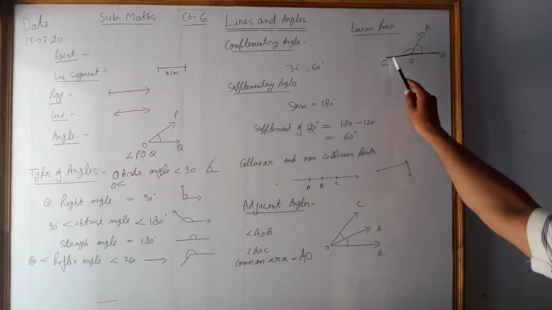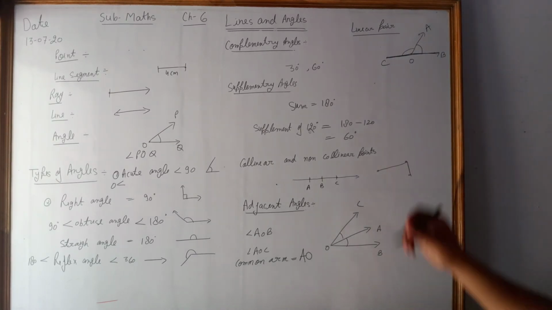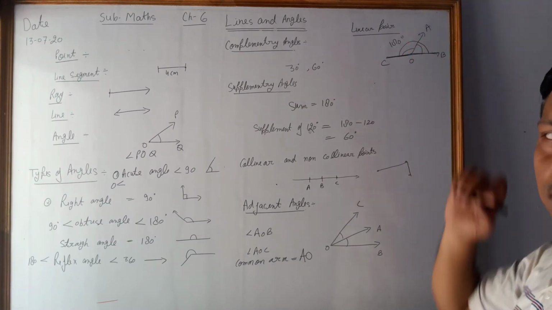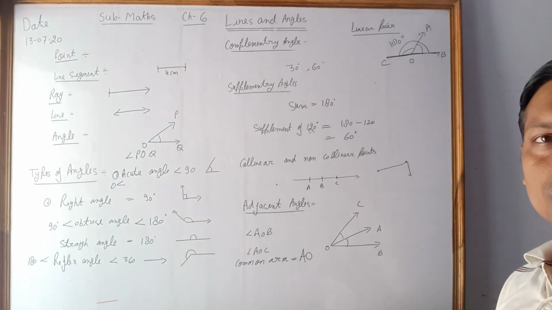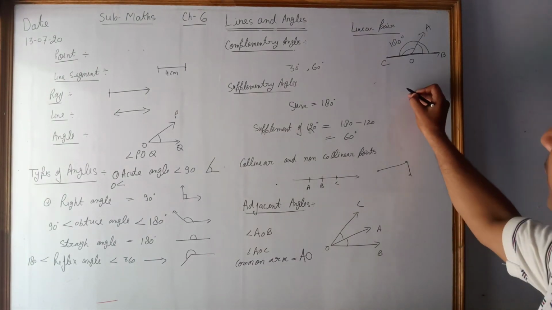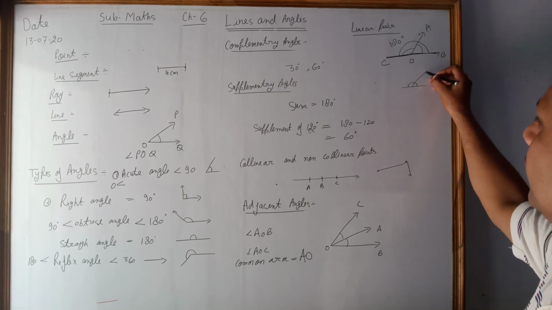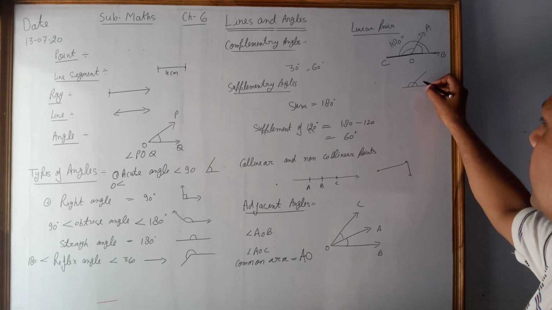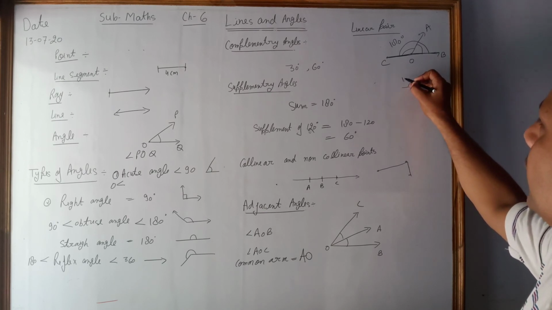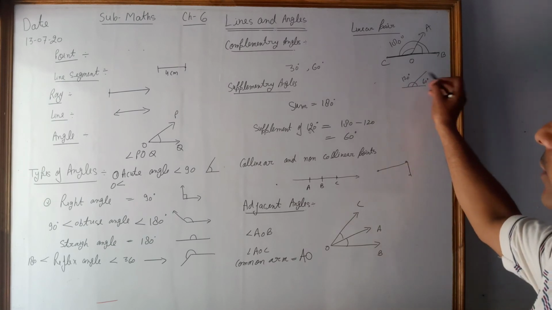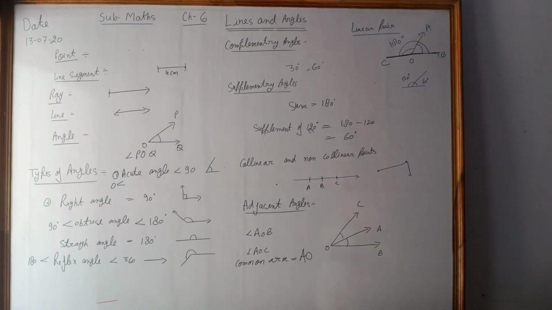This is called the linear pair angle, and the sum of this is 180 degrees. So such two angles whose sum is 180 degrees are also called linear pair angles, like this 60 degrees, then it becomes 120 degrees. Then these are called linear pair angles.